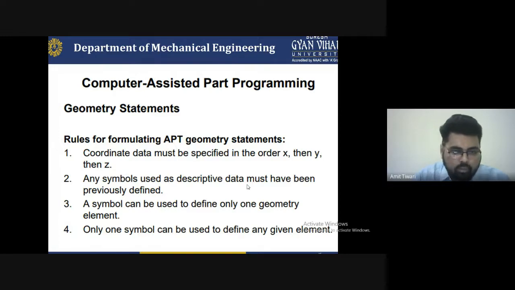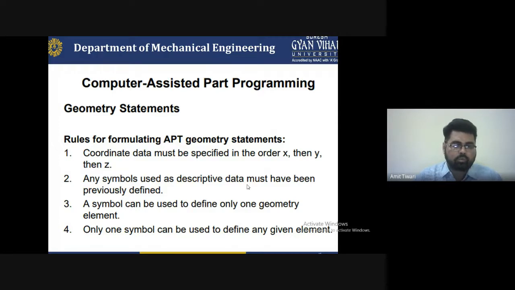Fourth, only one symbol can be used to define any given element, which will be beneficial to us to identify any given format with only one symbol. So these are the rules for formulating the APT geometry statement, and it is very necessary to understand them. Hopefully it will increase the performance rate.